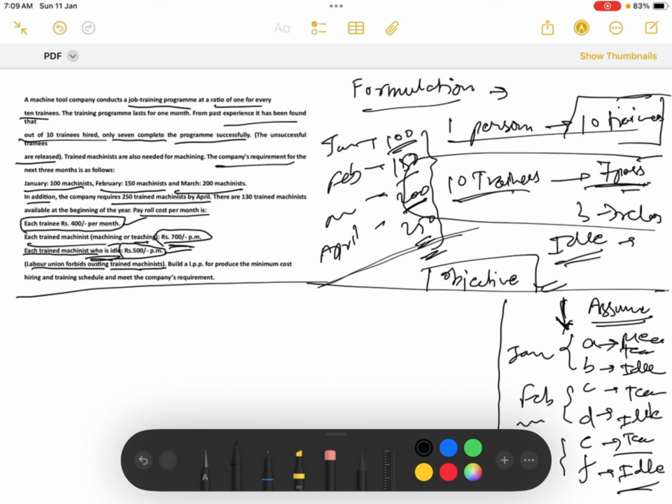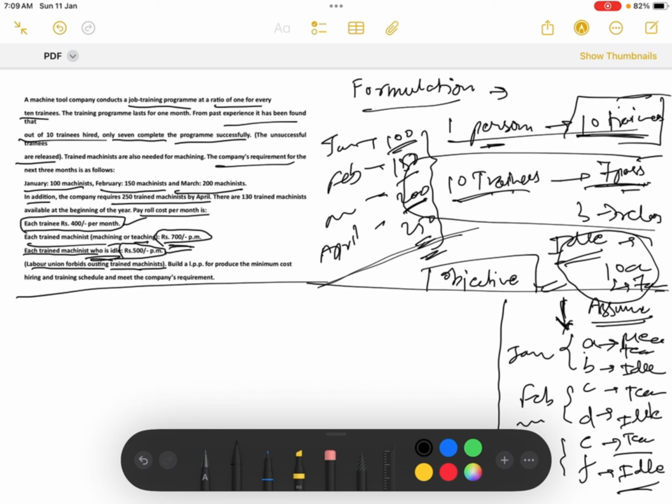Now as I told you, if one person teaches, he will teach 10 trainees. So for example, if A is teaching, how many people will he teach? It will be 10A. And how many of them will pass? It will be only 7A, because in 10 trainees only 7 people pass. So keeping this in mind, let us start formulating.